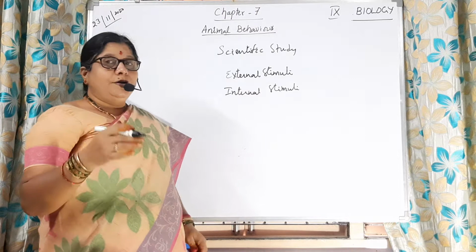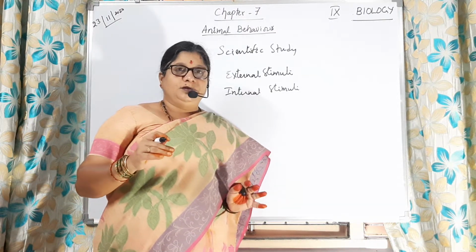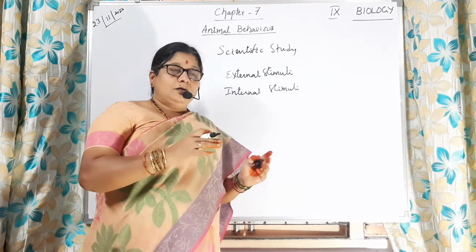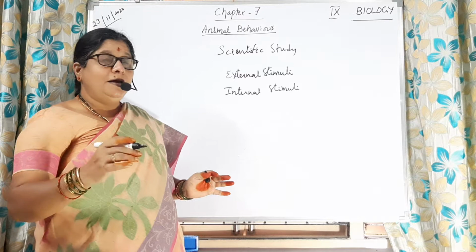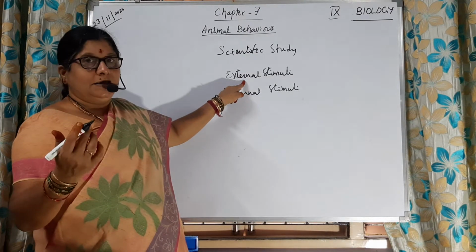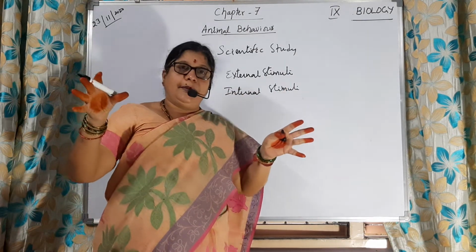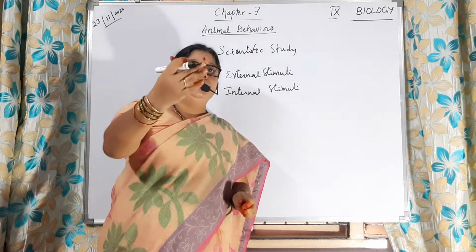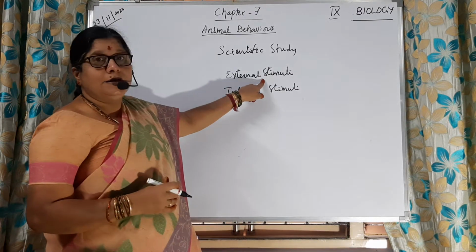Suppose you are walking on the road. If any dog is behind you, what will you do? A ferocious dog coming behind you is said to be the external stimulus, and your running away is said to be the response. Is it clear to children? So the changes which are happening in our surroundings, we show actions according to them. That we call an external stimulus.